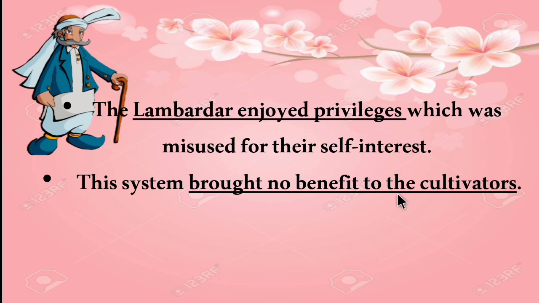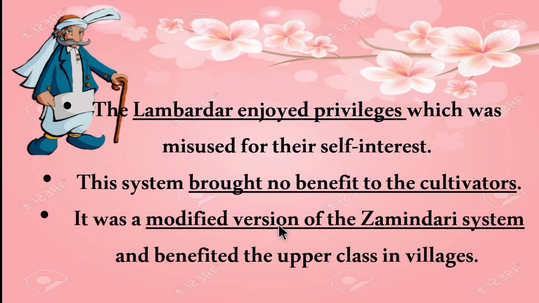Instead, it made the headman of the village enjoy many privileges. It was a modified version of the zamindari system and benefited the upper class in the villages, whereas the farmers were exploited because of this Mahalwari settlement.